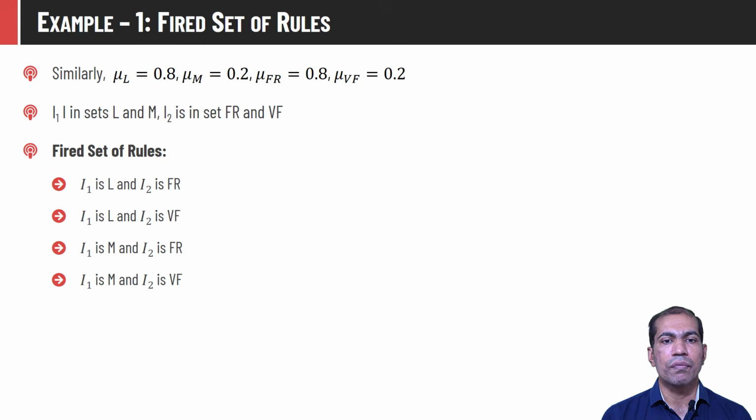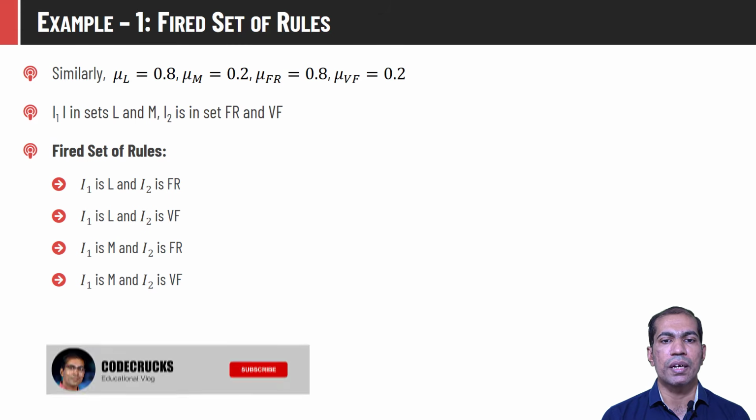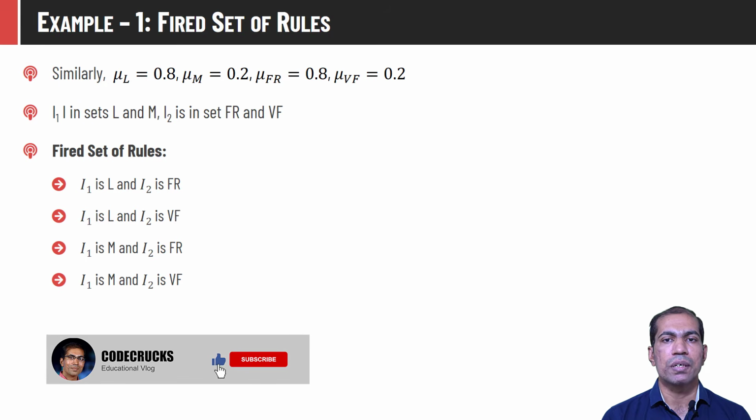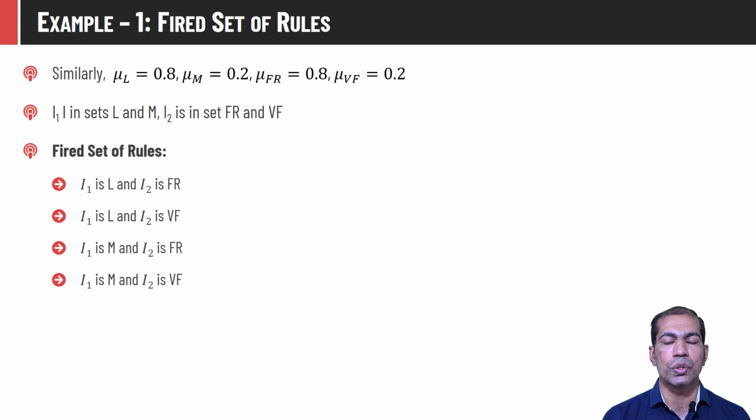In an identical way, we can compute the membership value for the rest of all the combinations, and we will get mu m is equal to 0.2, mu fr is equal to 0.8, and mu vf is equal to 0.2. Based on this combination, we will get four different rules. I1 is L and I2 is FR. I1 is L and I2 is equal to VF. I1 is M and I2 is equal to FR, and I1 is M and I2 is VF.